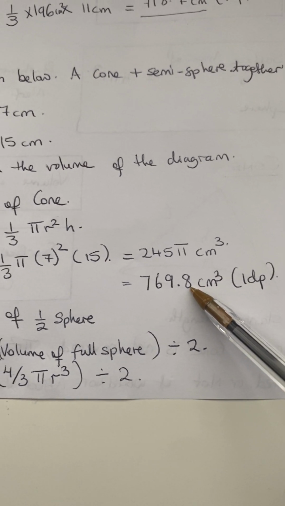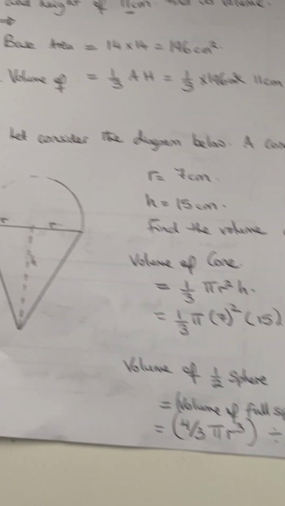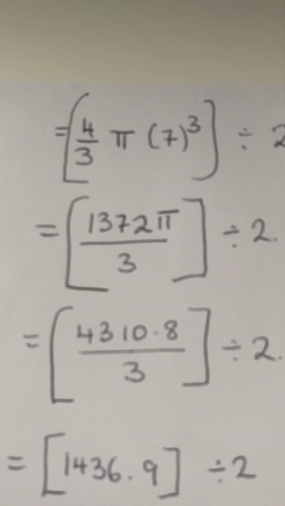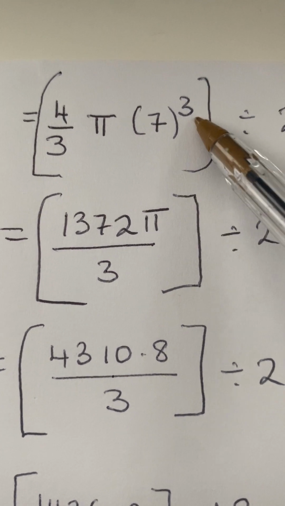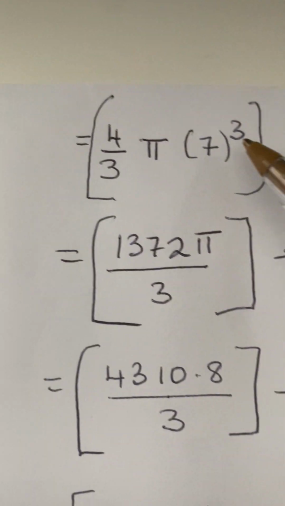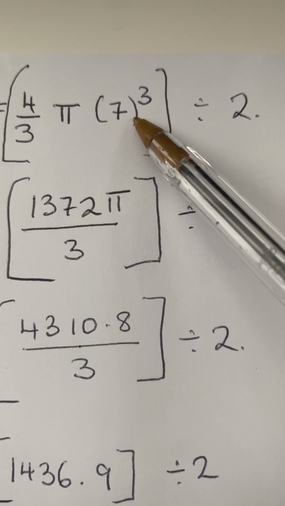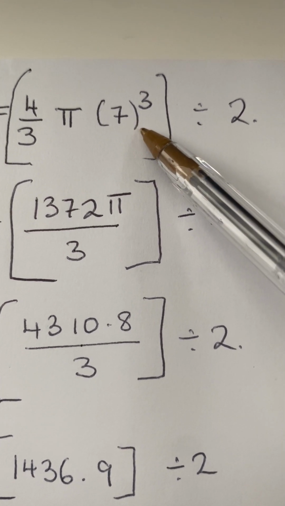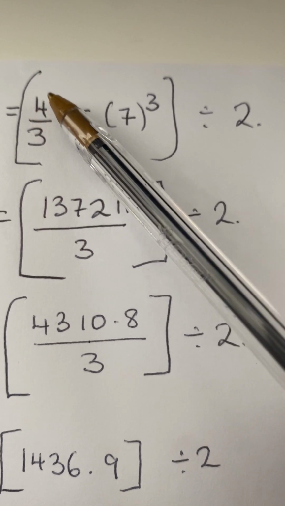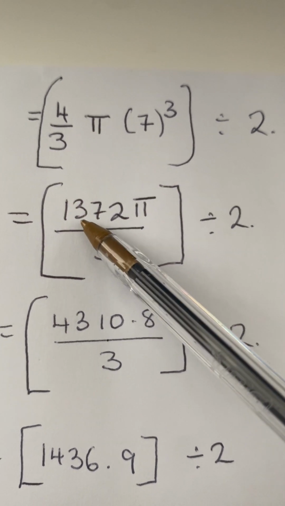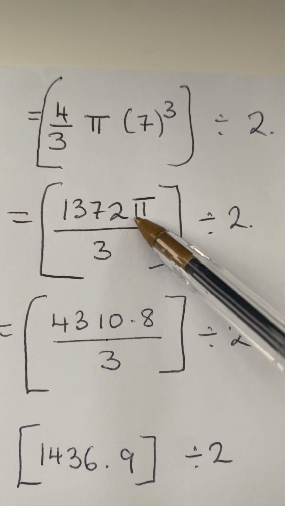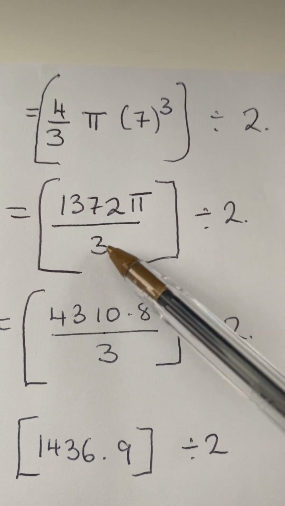I hope I've not lost you. So now, that is my formula here, 4/3 pi r cube. My r is 7 from the same question. It hasn't changed. So on the calculator, 4 times 7 cube pi will give me 1372 pi, all divided by 3.